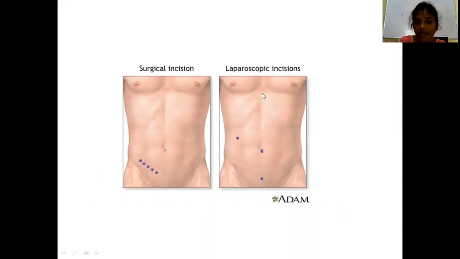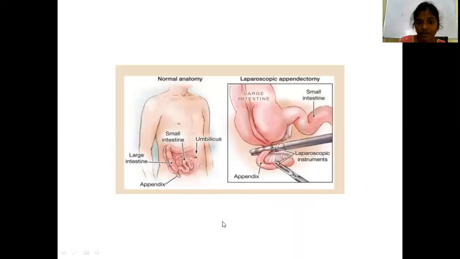See, these are the laparoscopic incisions. Cosmetically also it will be better, with less post-operative pain and quick recovery. This is the open incision. These are the laparoscopic instruments, and you will ligate at the base of the appendix.